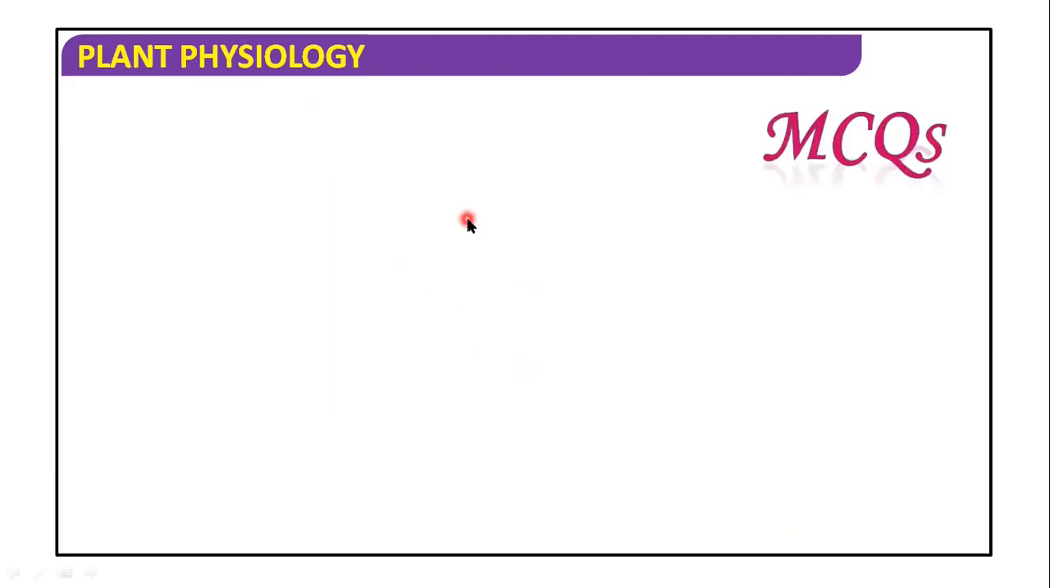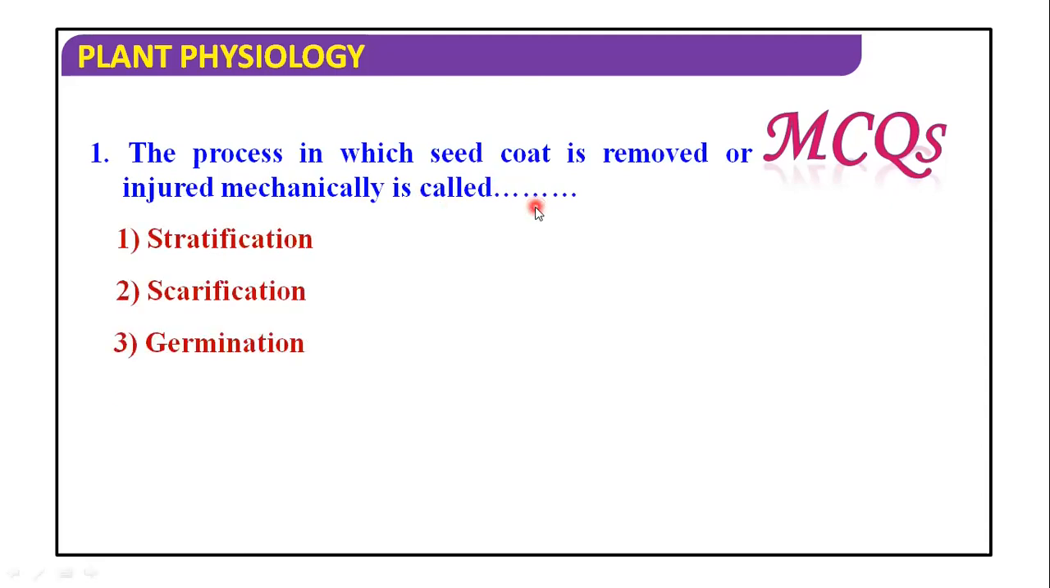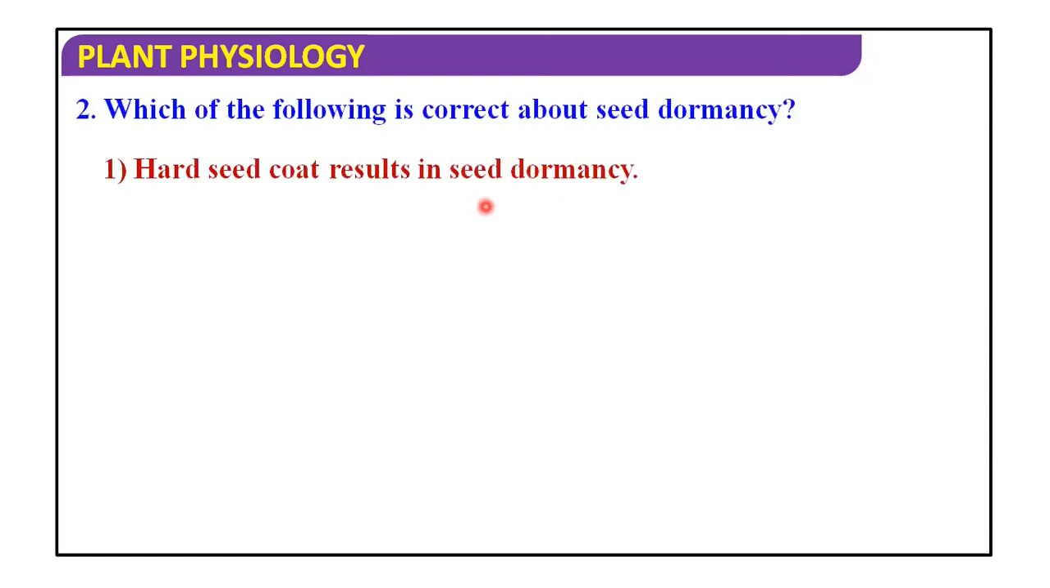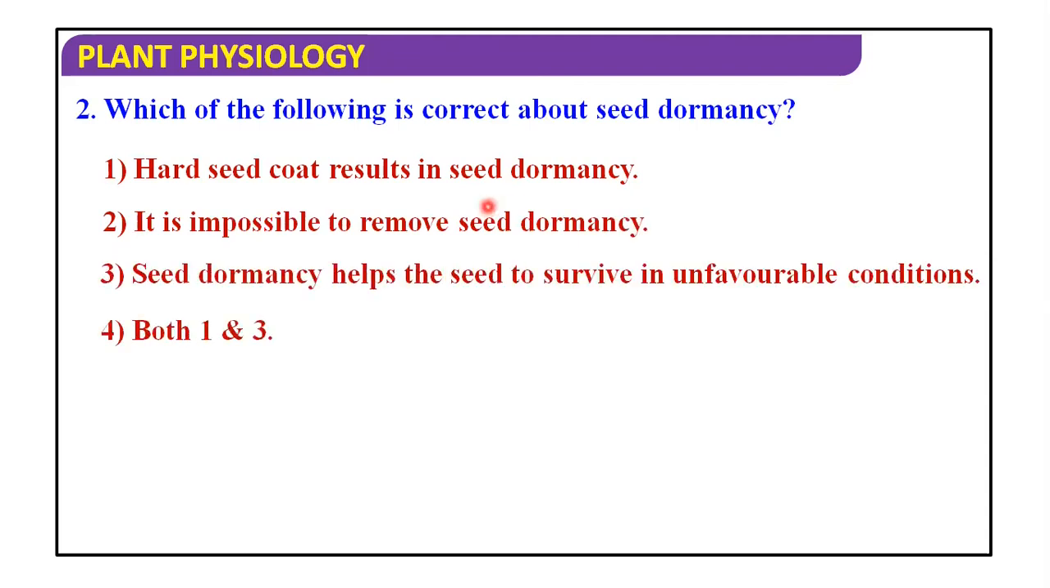Now the MCQs related to this topic. First: the process in which the seed coat is removed or injured mechanically is known as stratification, scarification, germination, or both 1 and 2. The answer is scarification. Second MCQ: which of the following is correct about seed dormancy? Hard seed coat results in seed dormancy; it is impossible to remove seed dormancy; seed dormancy helps the seed to survive in unfavorable conditions; or both 1 and 3. The answer is both 1 and 3.